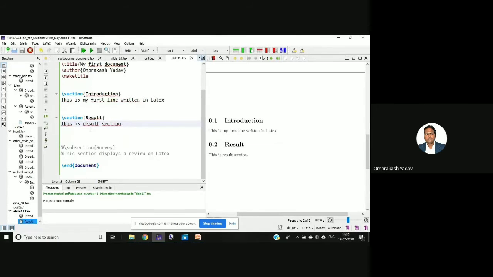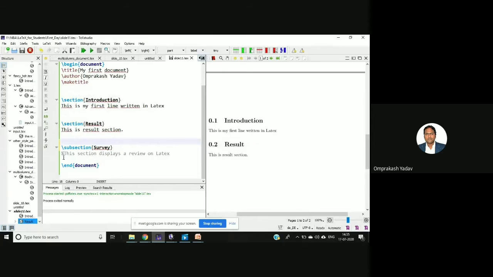So if you see any document, there will be lots of sections and subsections in your paper. Now, if we want to write anything inside that, we have to create a subsection. For example, let me uncomment this. So I've written one subsection. By using \subsection, you can create a subsection inside that. So let's run this.